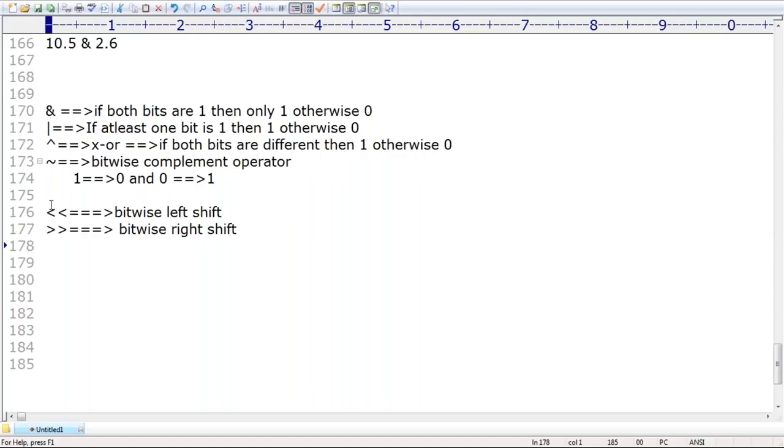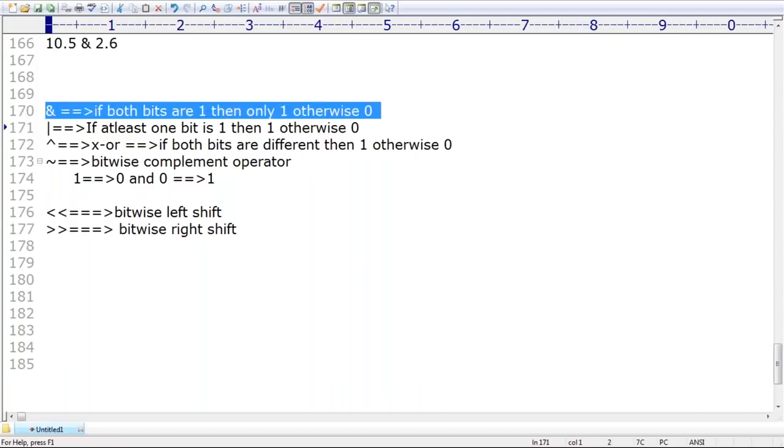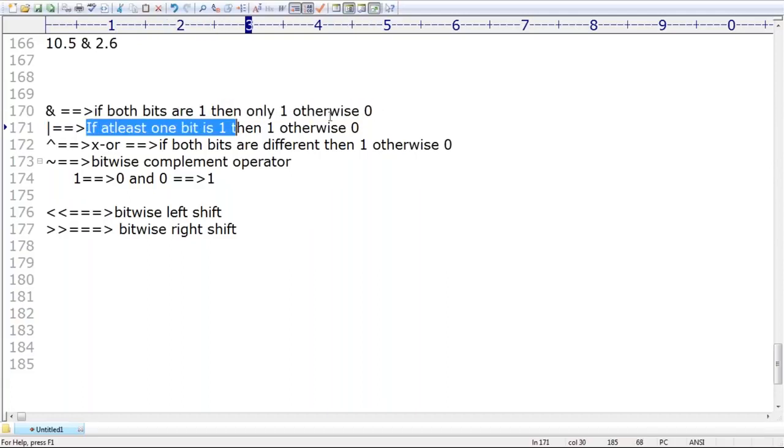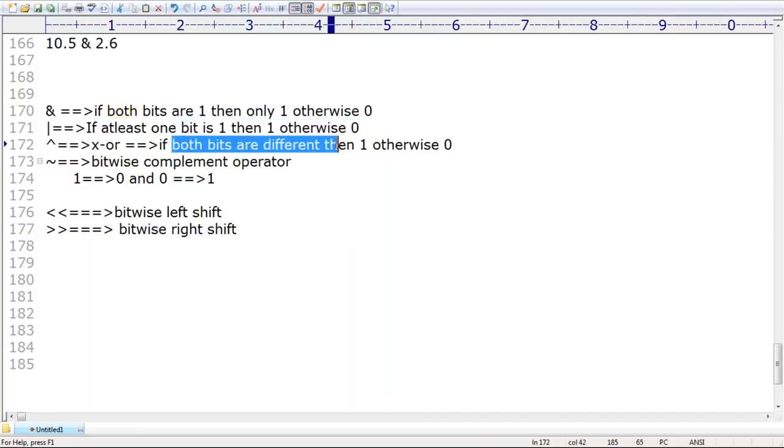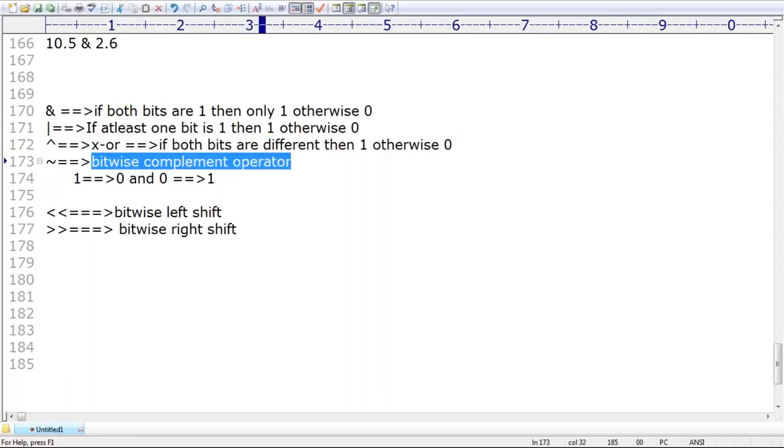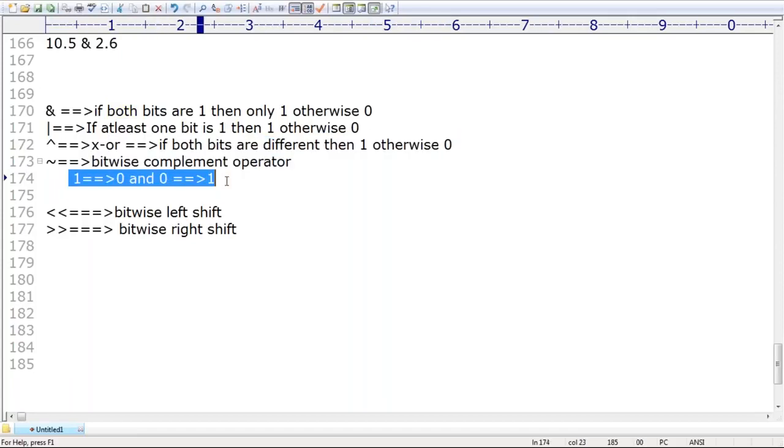Can everyone understand? Don't worry, I will explain. Just be aware of the basic terminology. For bitwise AND, if both bits are 1, then the result is 1, otherwise 0. For the OR operator, if at least one bit is 1, then 1, otherwise 0. For the XOR operator, if both bits are different, then 1, otherwise 0. For the bitwise complement operator, 1 becomes 0 and 0 becomes 1.